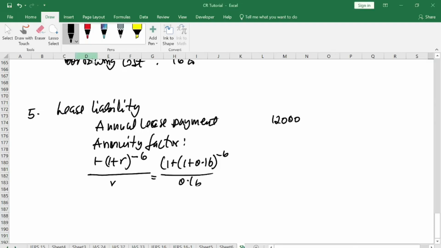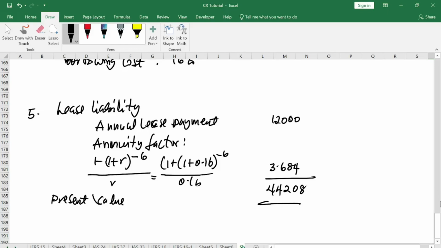That gives me 3.6. Okay, so you can also punch it on your calculator and you can arrive at the same answer, rather than multiplying, then you will get your present value. So it gives me 4,208.